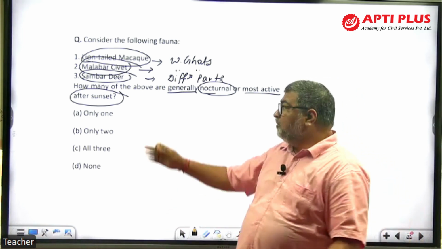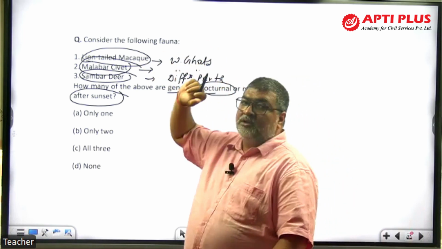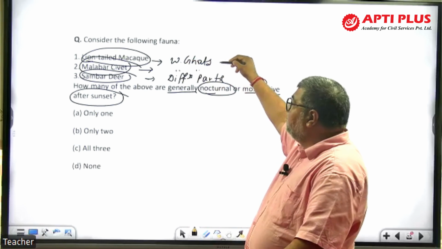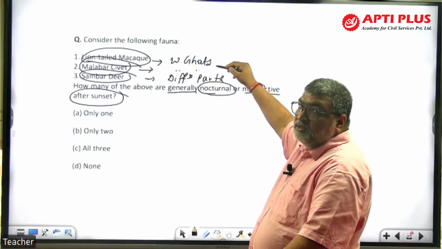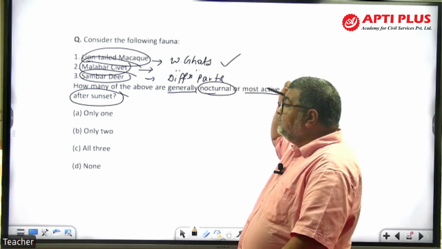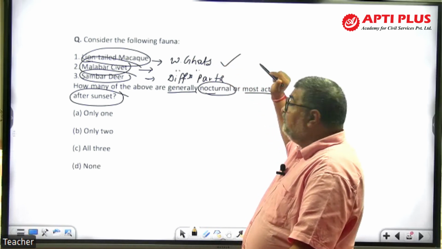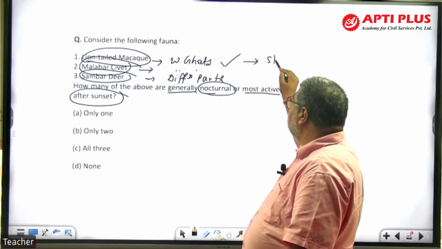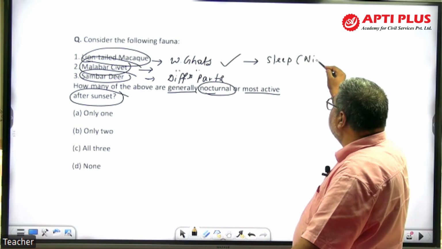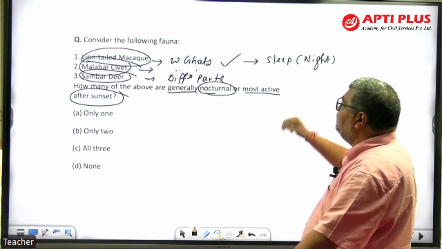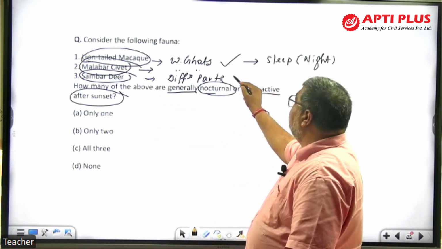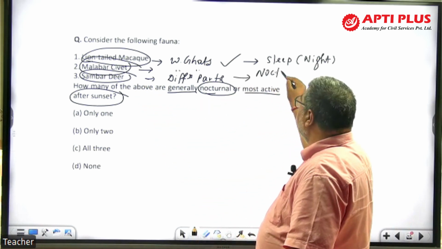तो आपको पता है 3 में से कौन सा nocturnal है. So lion-tailed macaque, right? It basically takes rest in the night. You have seen the monkeys and all. See, lion-tailed macaque, they're not active. They sleep during the night time. They're active during the daytime. But Malabar civet is nocturnal.